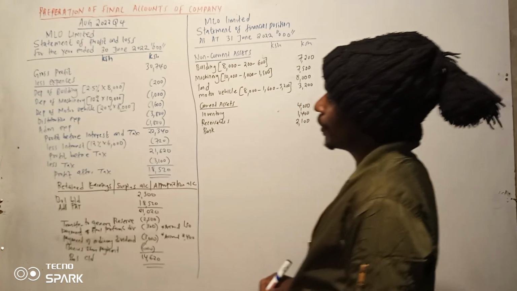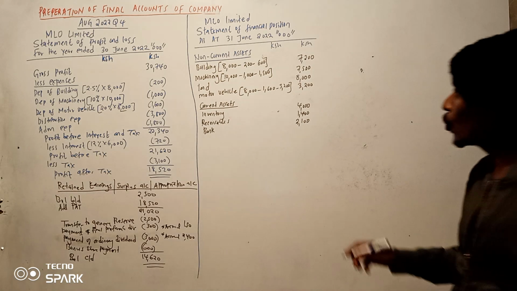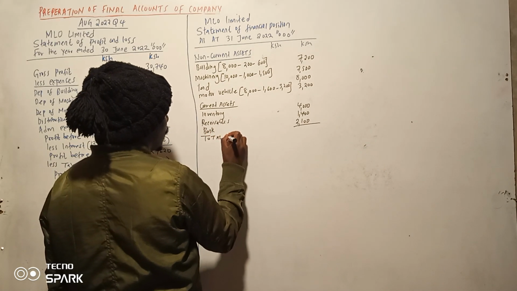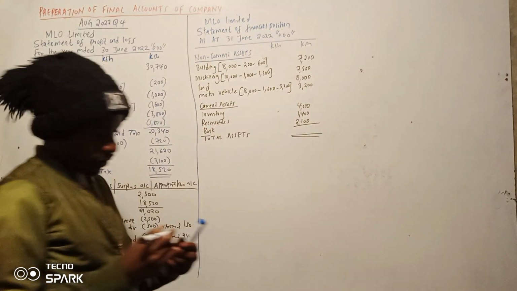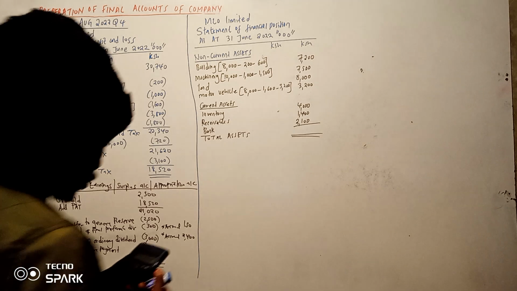There was no any prepayments or accruals in that manner. So kumaanisha hizo will be total assets. There was no any prepayments in that case. So let us add them together. So 7,200 plus 7,500 plus 80,000 plus 3,200 plus 4,000 plus 1,400 plus 2,100. So then unapata